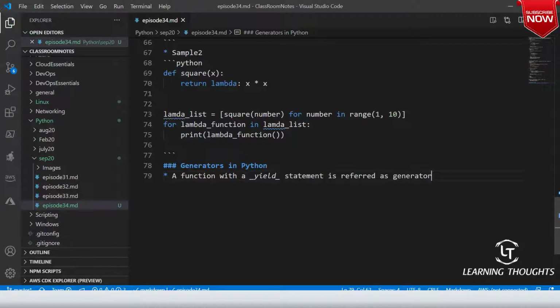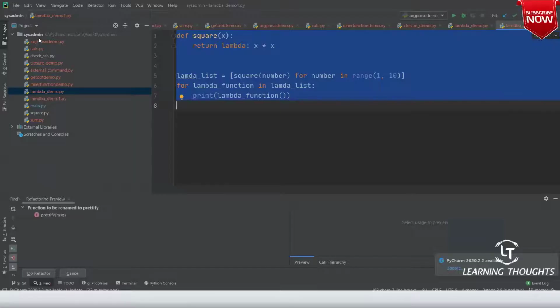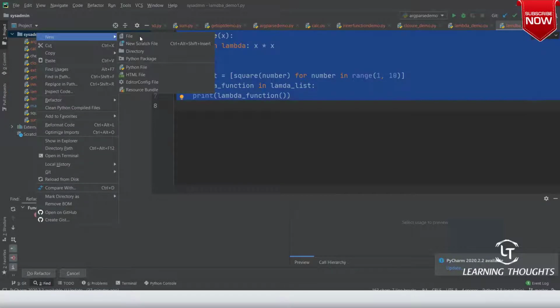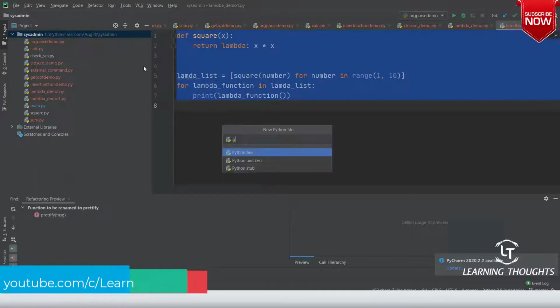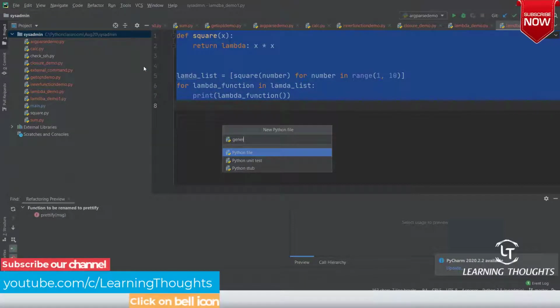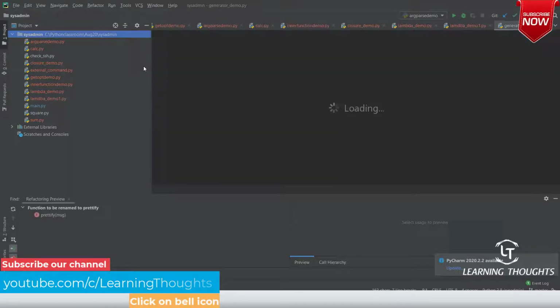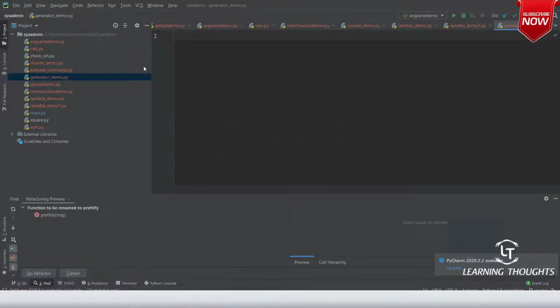Now let me go over here and create a new Python file, and let me call it generator_demo. Now over here let me define my_generator_for_learning.